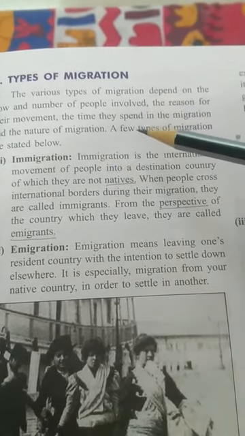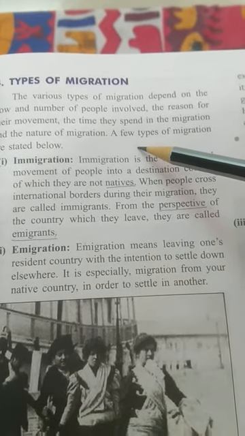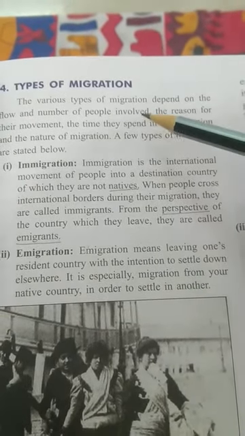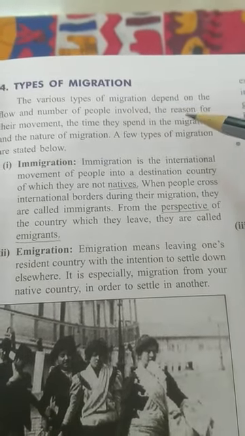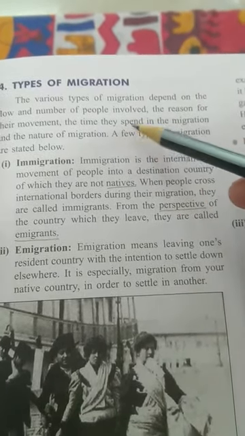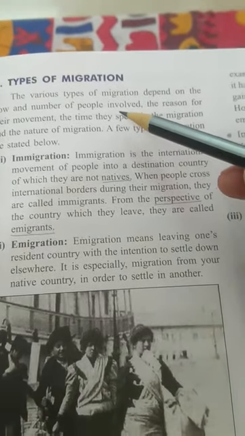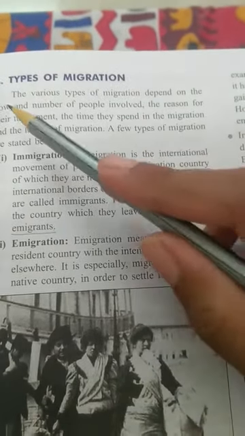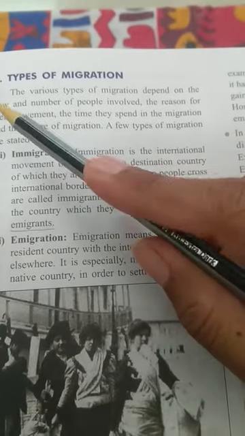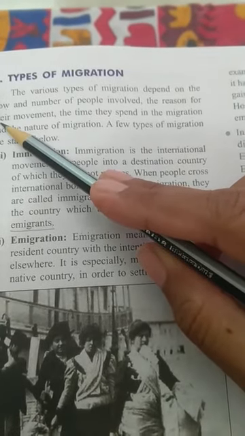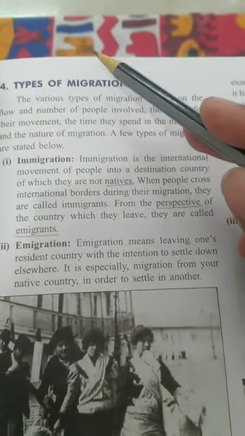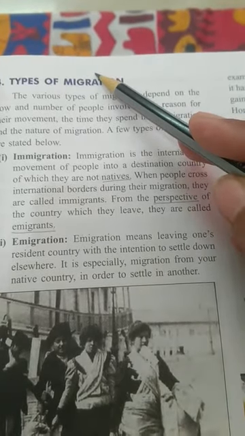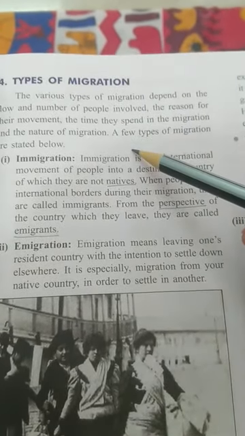Now, this paragraph tells you that the various types of migration depend on some facts. What are those facts? The people who are involved, the number of people, how many people are migrating, and the flow of migration, what kind of migration it is, whether they are moving out of a country or moving into a country.